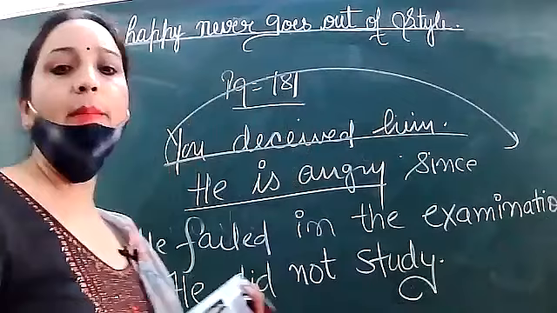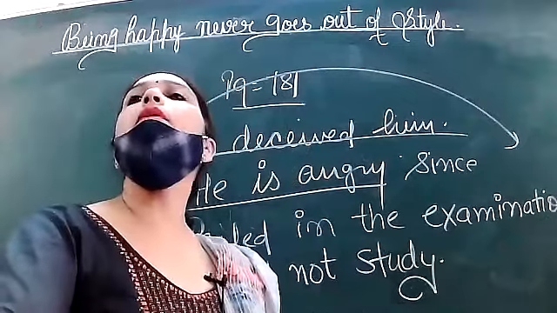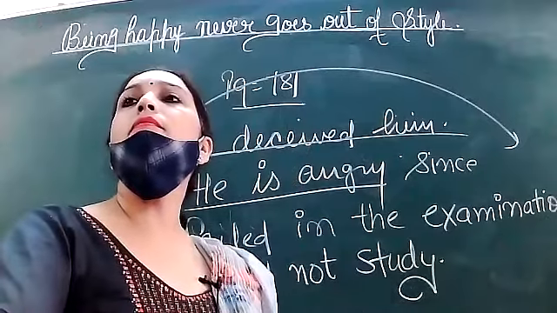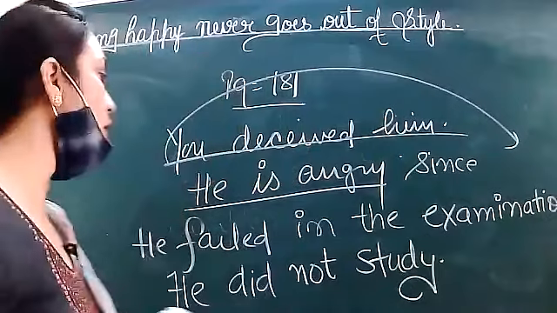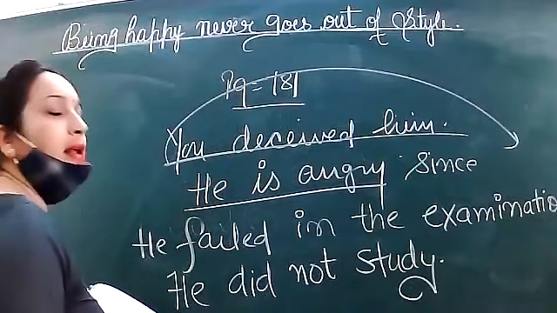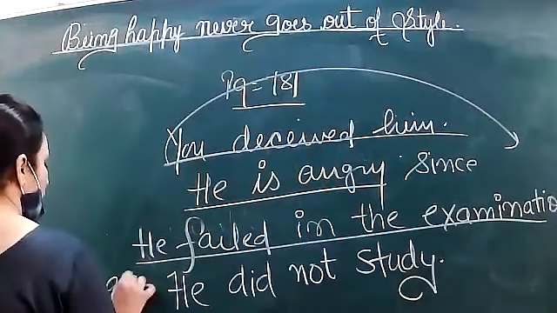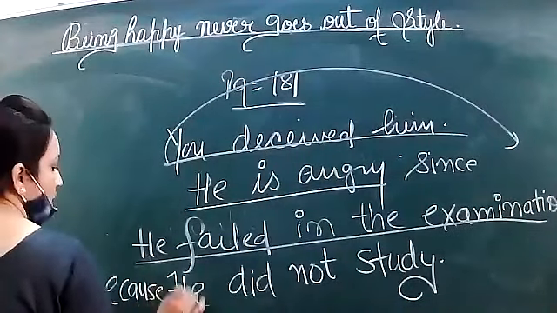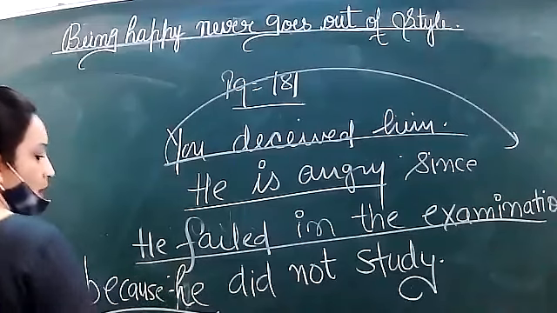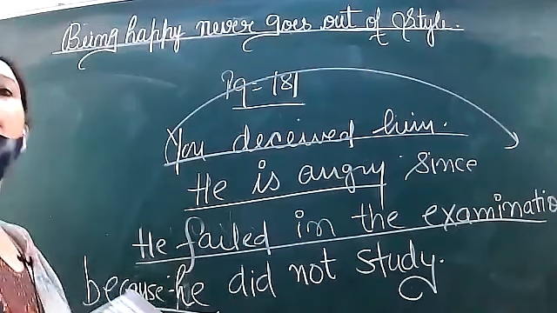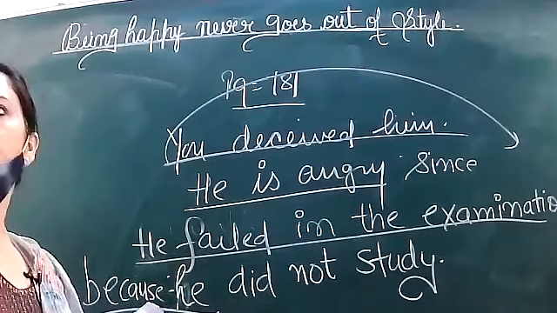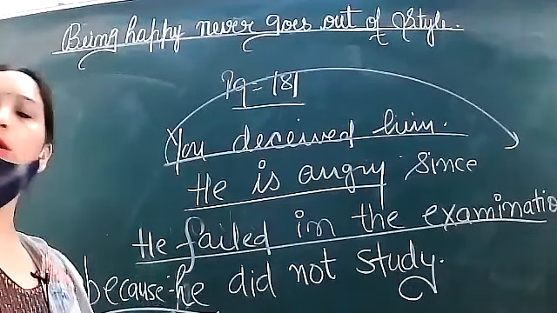He failed in the examination, he did not study. Yes, very good. So how will you join these two sentences? He failed in the examination because he did not study. Clear? Am I clear with you?